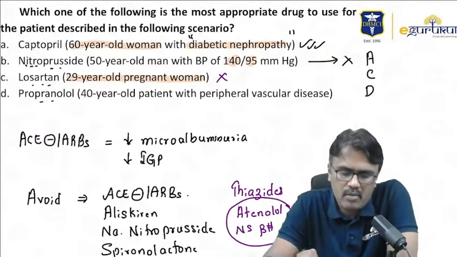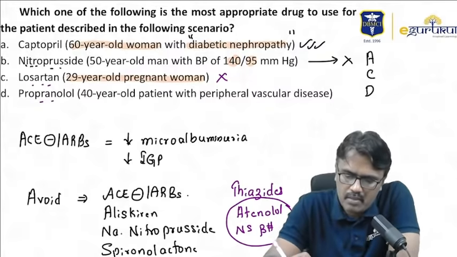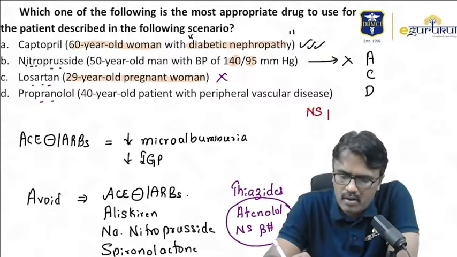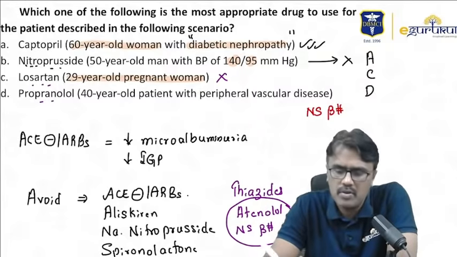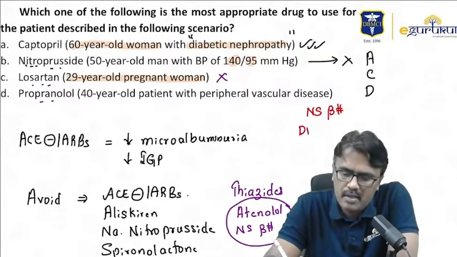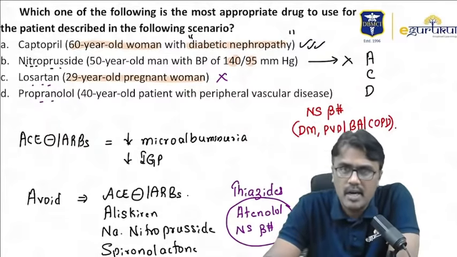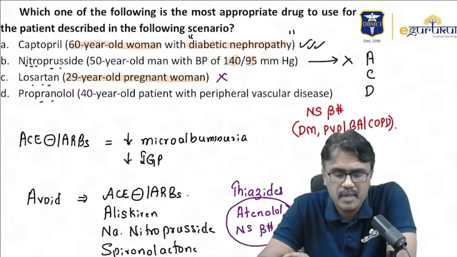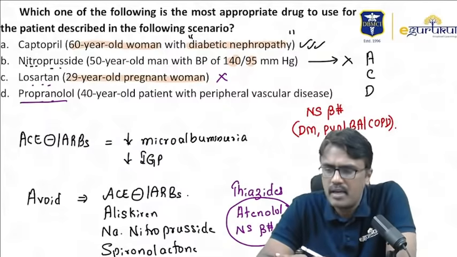Propranolol for a 40-year-old patient with peripheral vascular disease? No. Non-selective beta blockers like propranolol, timolol, nadolol should not be used in diabetic, peripheral vascular disease, bronchial asthma, COPD patients. In these patients, the preferred ones are cardioselective beta blockers. But when do we choose propranolol as an antihypertensive?